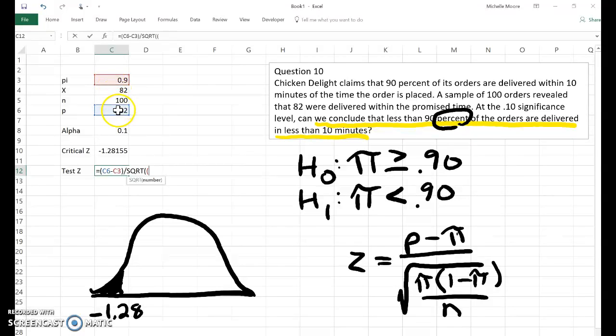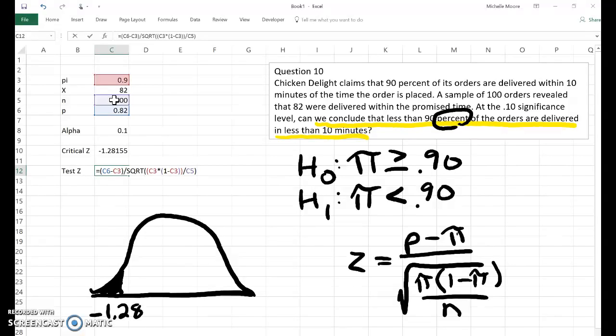I'm going to have pi times another set of parentheses, 1 minus pi. I'm going to close that and close off my numerator. Notice I still have one parenthesis after the square root that's not closed off yet. Then I divide that by n, and close off that parenthesis, which closes off the square root part. It's a little bit complicated, but you can do it. It just takes a little practice. And once again, if you need to break it down, do that.